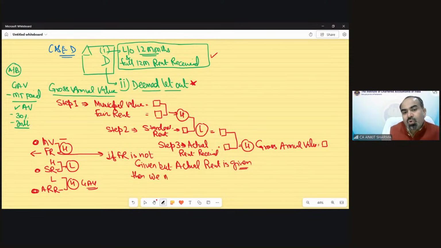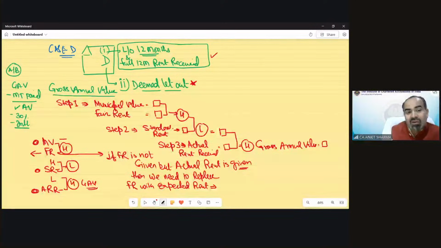We need to replace fair rent with the expected rent value. Then we have to calculate a new thing in place of fair rent. Now we will calculate expected rent.